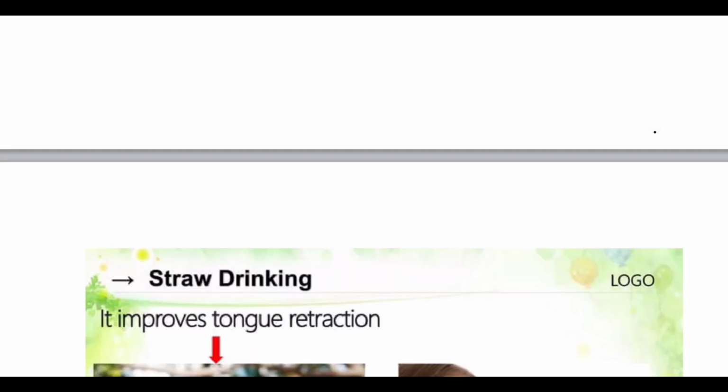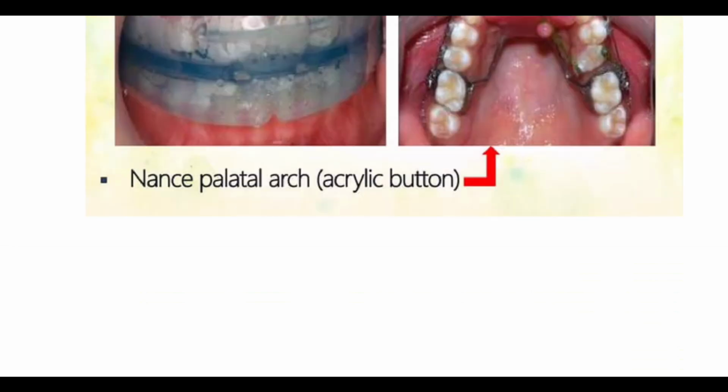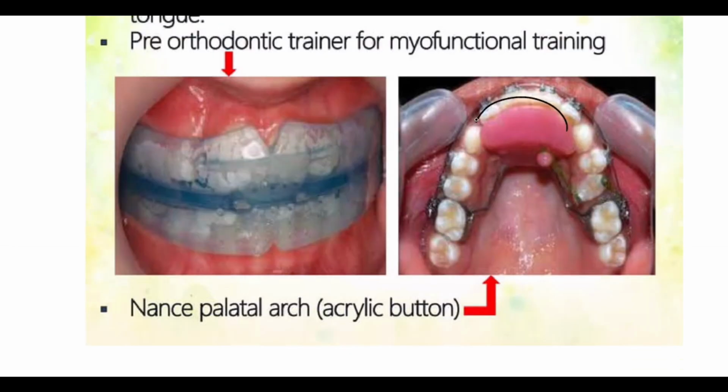We can also use the Nance arch, which helps to position the tongue correctly. The Nance palatal arch has an acrylic button. It acts as a guide for tongue placement. Remember that.